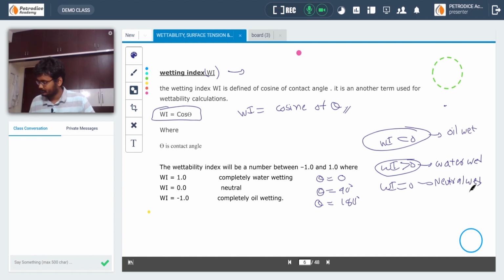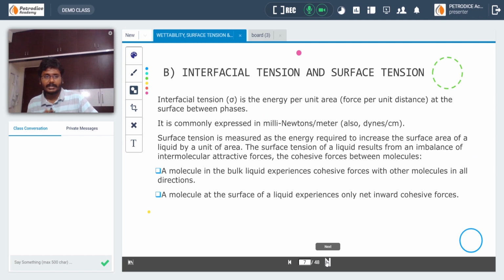Okay, let's go to the next one. We have now completed the wettability part. Wettability is mainly due to the adhesive forces between different molecules, that is, rock and oil and rock and water. If a particular rock is water wet, it means the adhesive forces between rock and water are high compared with the other phase.